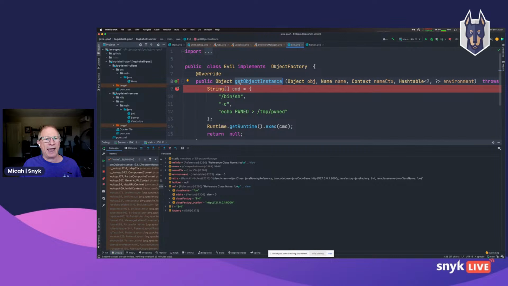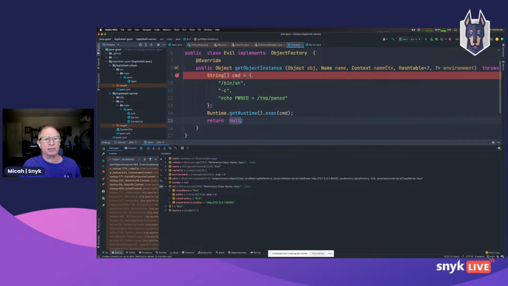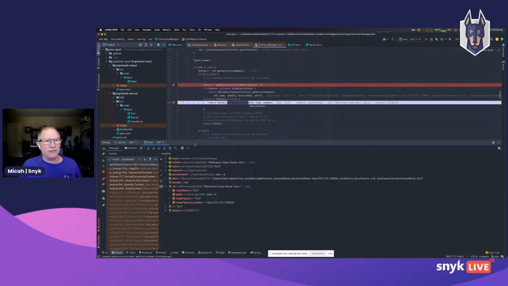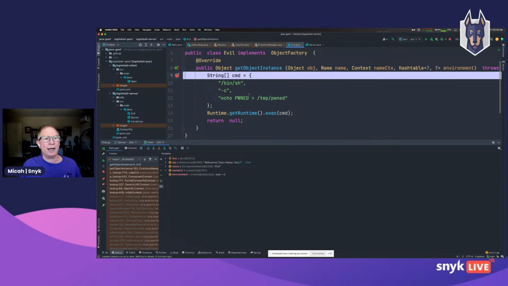Now, what's supposed to happen is that it's supposed to return an object. But we can see that in fact, what we're actually returning is null because all we really care about is compromising the system. And if I continue into this request, now I'm inside the Evil class.